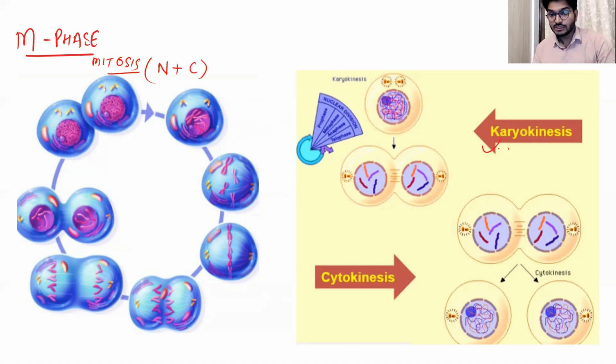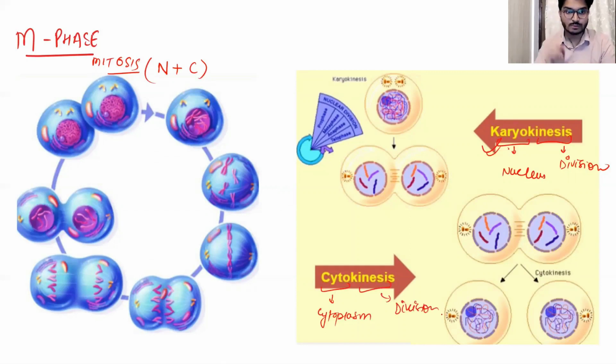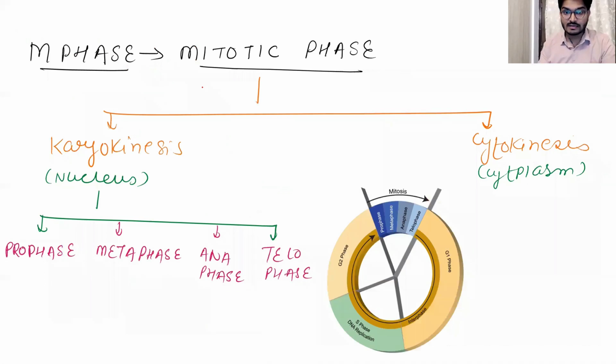For the nucleus division, we have a specific term known as karyokinesis. Karyo simply means nucleus, and kinesis simply means division. Okay, and cytokinesis, cyto simply means cytoplasm, and kinesis simply means division. So cytoplasm division is going to take place. All right, so M phase, mitotic phase: karyokinesis, nucleus division, cytokinesis, cytoplasm division.